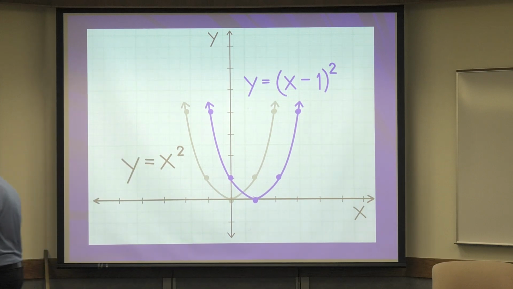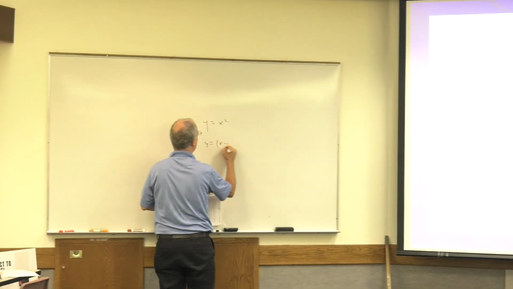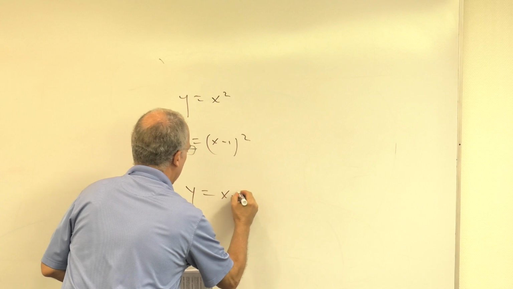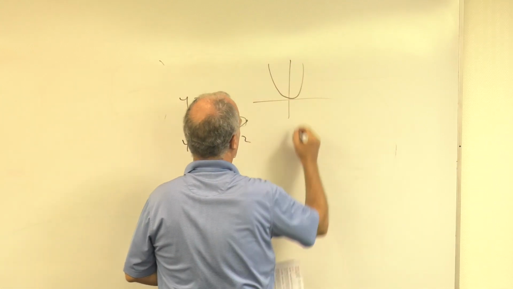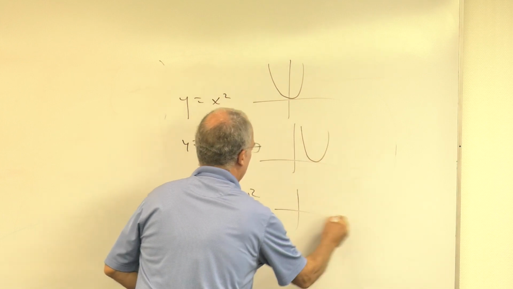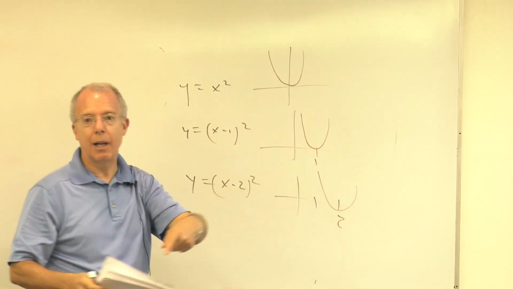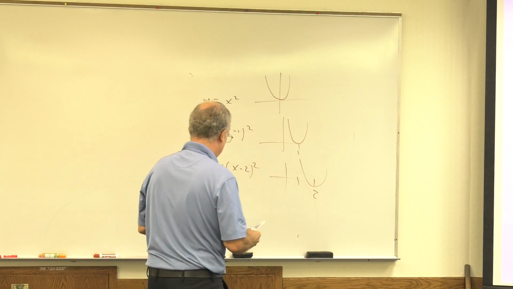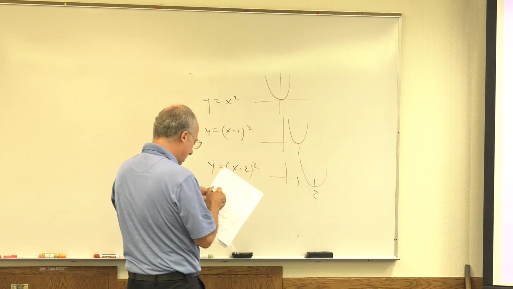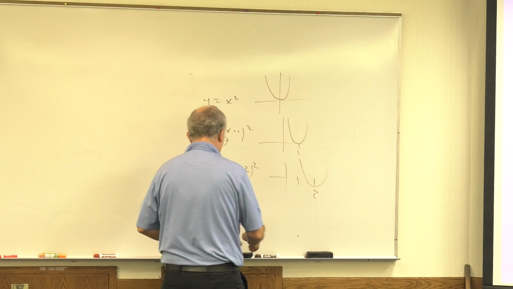So what do we see? Here's a parabola, here's a parabola, here's a parabola. The parabola's moving to the right. Agree? Okay, so just guess. How are we going to make our wave move to the right?